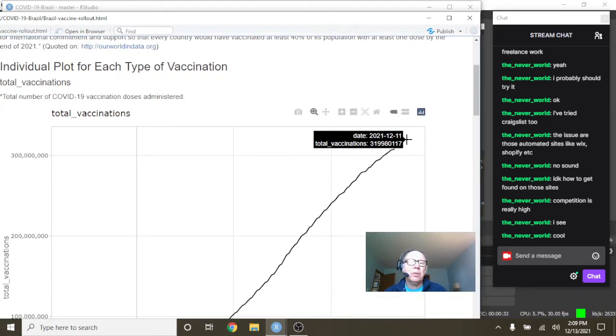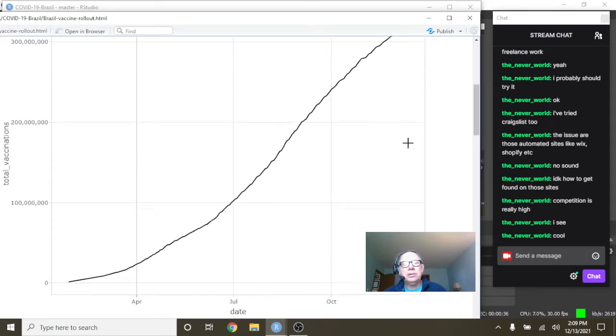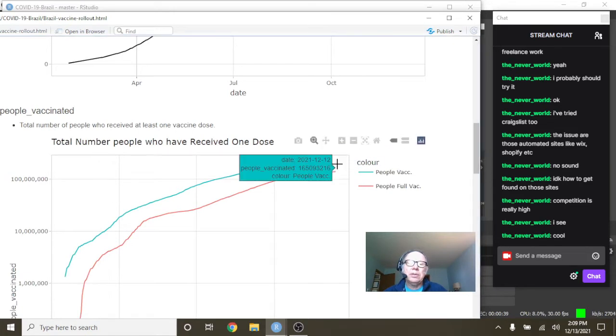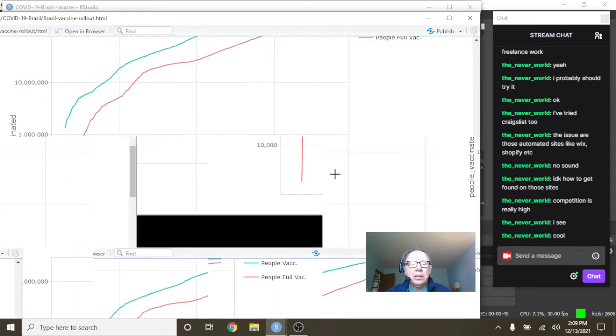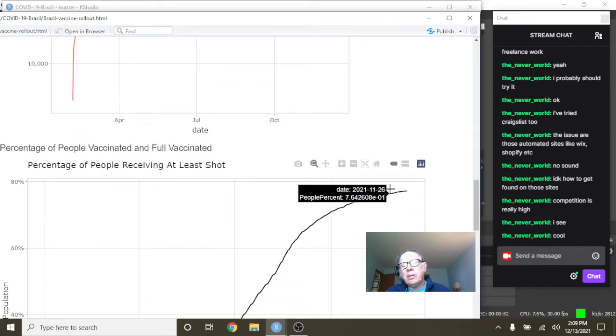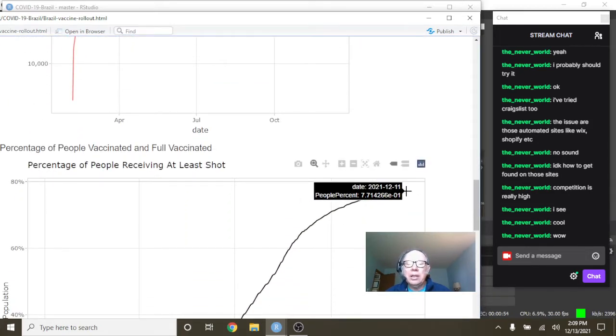So you can see that Brazil has administered over 319 million doses. Of those doses, 165 million have received a single dose vaccination. 139.4 million have been fully vaccinated, whatever that means. Okay, and you can see here.